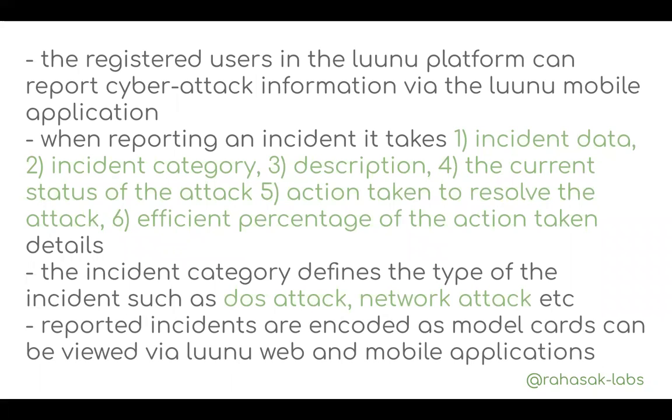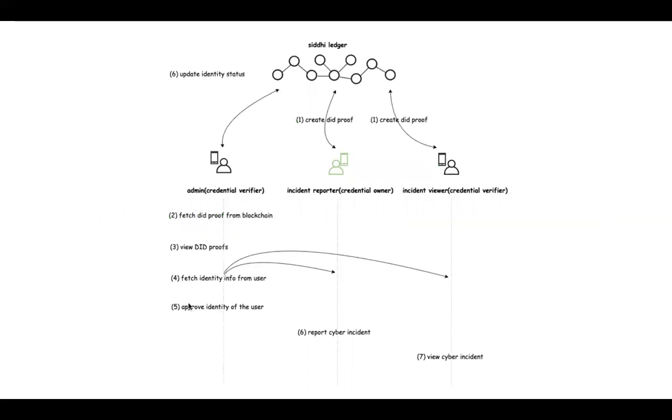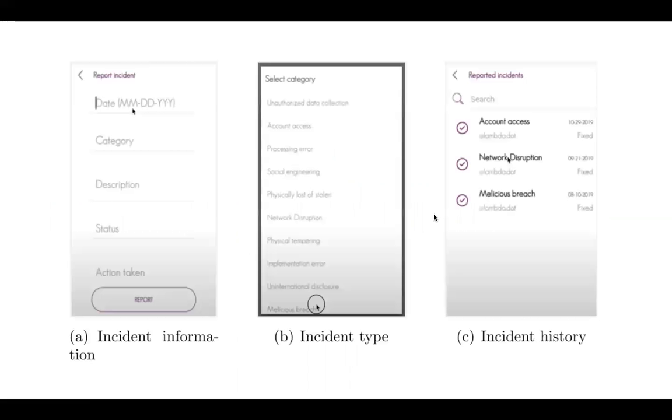The main thing is that these reported incidents are encoded as model card objects and stored in the MISP storage. These reported incidents can be viewed in the web and mobile application as a model card. So this is the way it works. Once the identity approval is done, they can report cyber incidents, and reported incidents can be viewed by the credential viewers. So this is the mobile wallet report incidents, and this is a category, then report incidents.